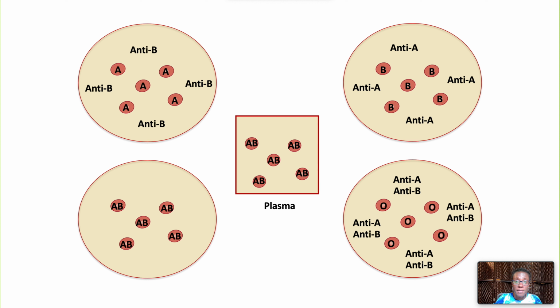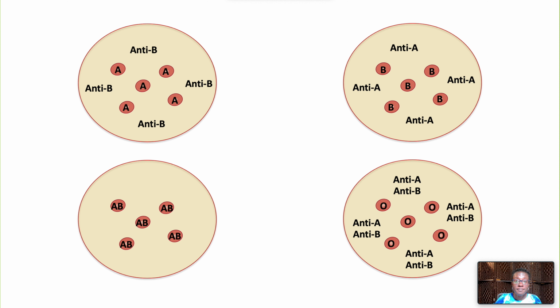Finally, Group AB plasma has no antibodies and can be transfused to all recipients. Therefore, AB plasma is the universal plasma donor. Because its red cells don't have the A or B antigen, O is the universal plasma recipient.